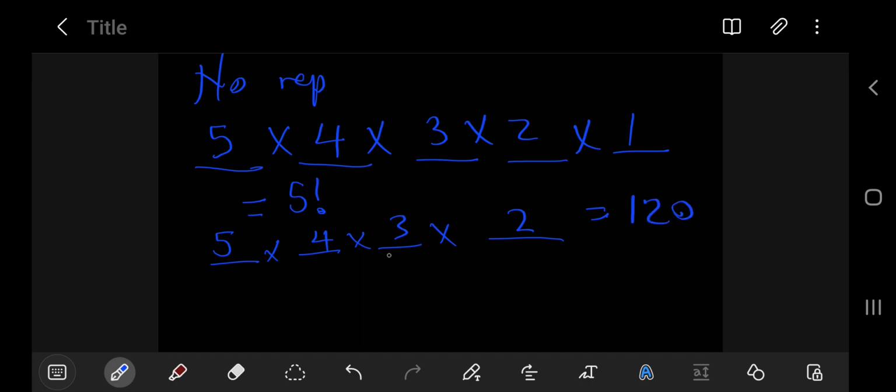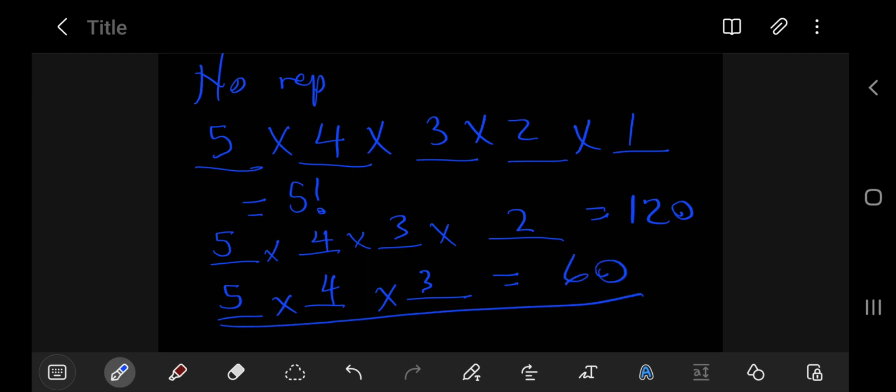So it means you can form 120 4-letter words. And what about a 3-letter word? For a 3-letter word, for the first entry you have 5 options, 4 options, 3 options, right? And that is 5 times 4 times 3, and that would be 60 words, right? So this is dealing with repetition.